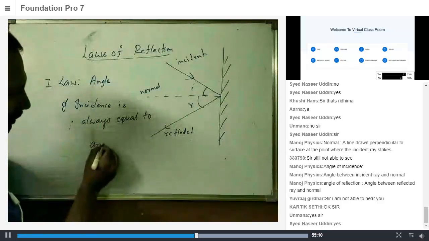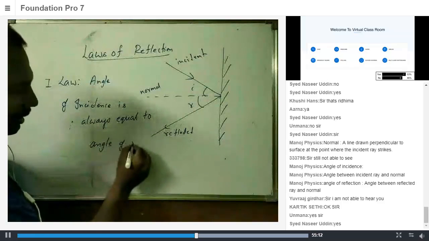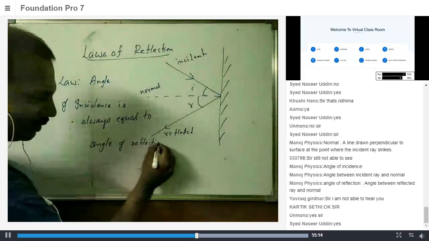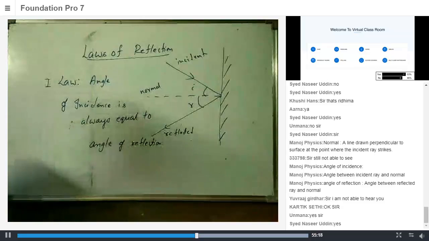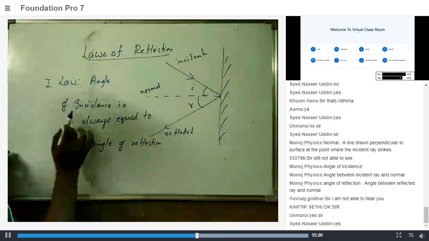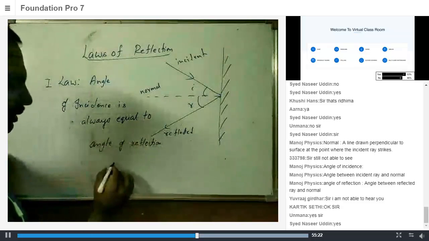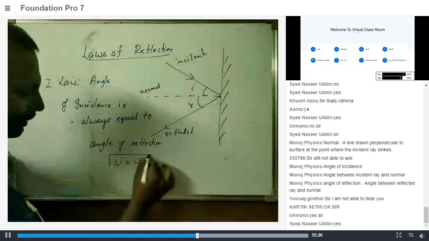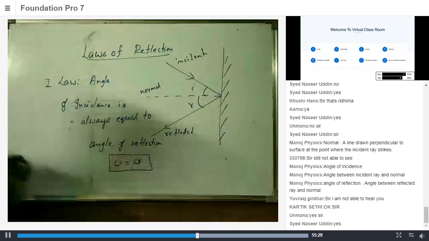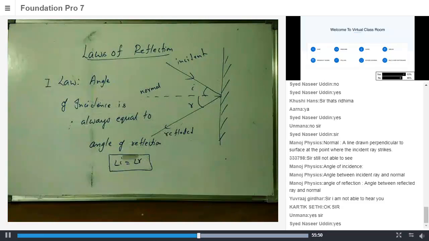So we have to write this also. It's a very important one. So the angle of incidence is always equal to the angle of reflection. So I'll write angle I equal to angle R. Okay, so you can quickly take it down. Note it down. Very good. Now the next thing.